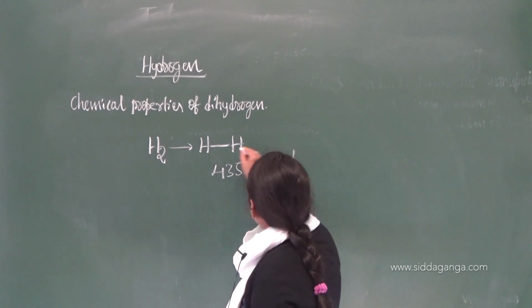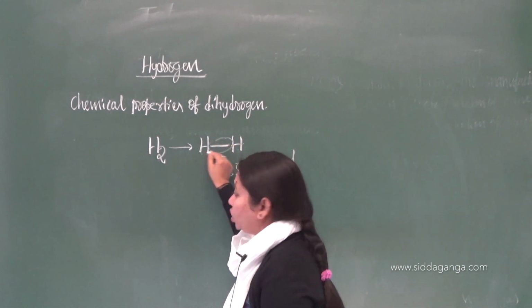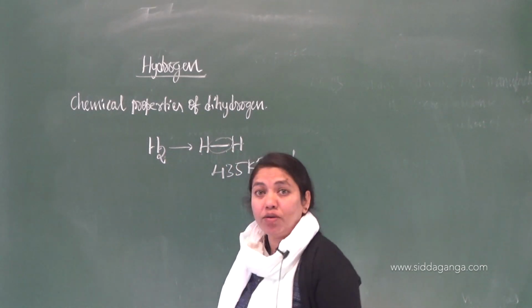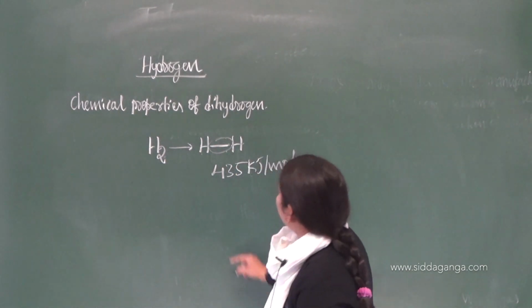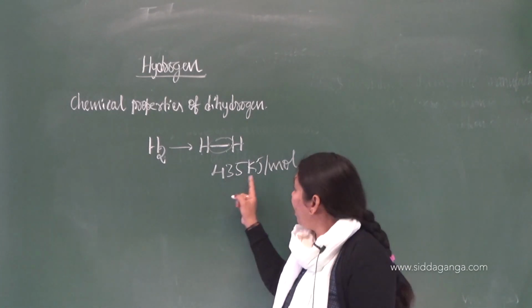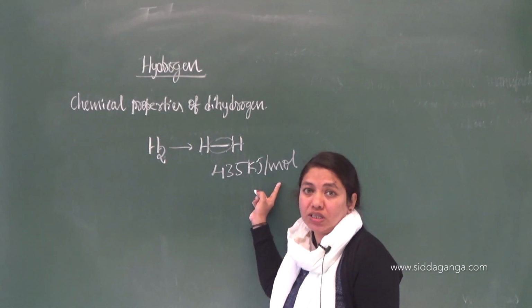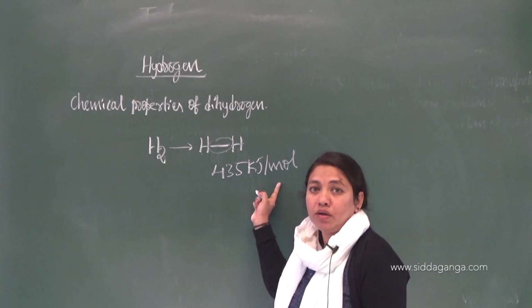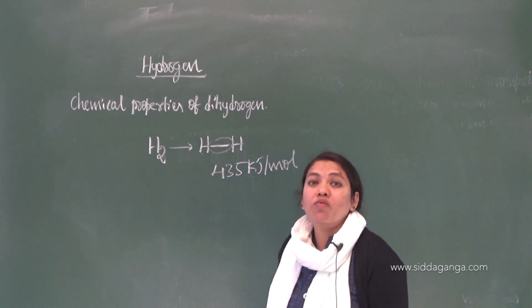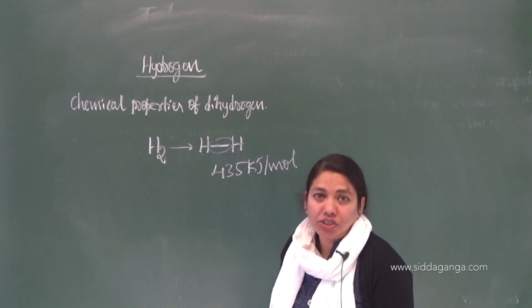Just to break one single bond between the 2 hydrogen atoms in a hydrogen molecule, how much energy is required? 435 kilojoules per mole of energy is required to break the bond. So that's why it will not easily get involved in chemical reactions.